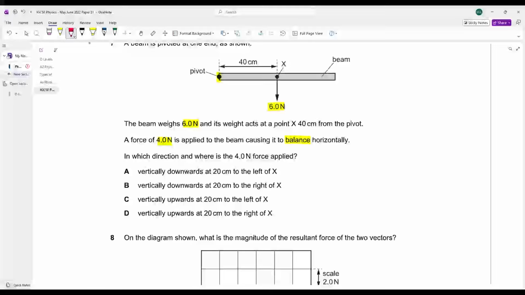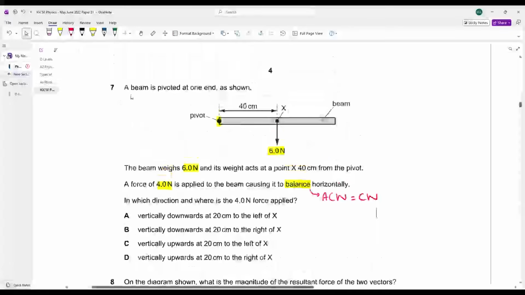Whenever your beam is balanced, that means anti-clockwise movement will be equal to clockwise movement. Currently, if you realize, the 6 Newton weight is causing a movement in which direction? The 6 Newton weight is causing a movement in the clockwise direction. Moment is force into the distance. 6 into the distance from the force to the pivot, that is 0.4 meters.